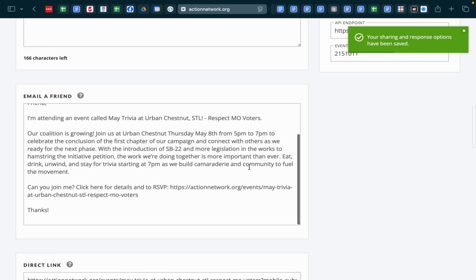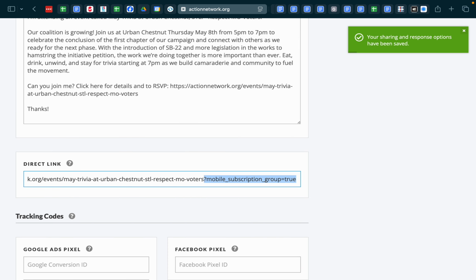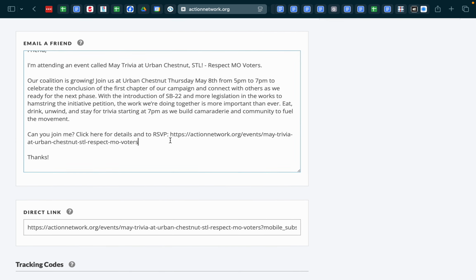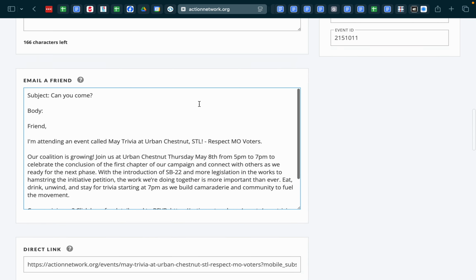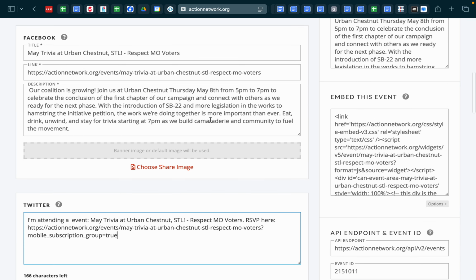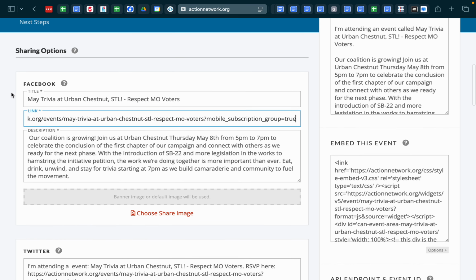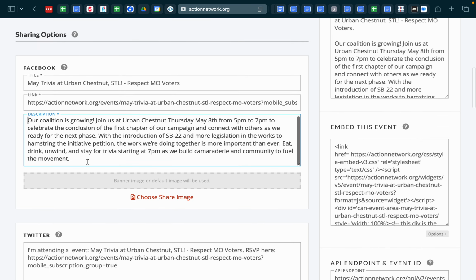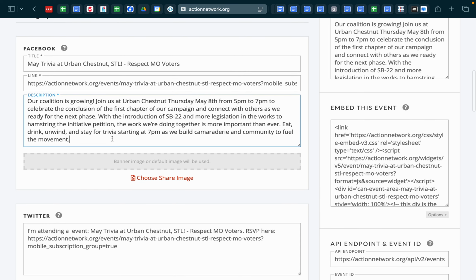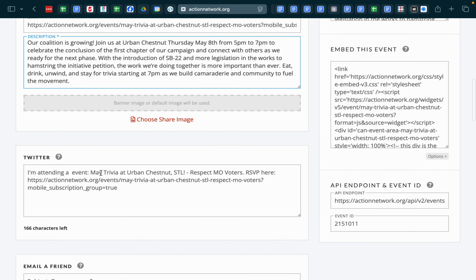Okay, it didn't update it in these other ones, but we do have it here. So we're going to copy that same mobile_subscription_group=true. And we're going to just manually add that on to all the instances of the link that we see. Boom. And then we can just double check. Action Network likes to add this extra space at the beginning. I find that annoying. It's not a big deal. Coalition is growing. Oh, this is just the description. Yep, that's fine. It left out the little bit at the bottom. That's okay. I'm attending an event. I think this is an Action Network problem.